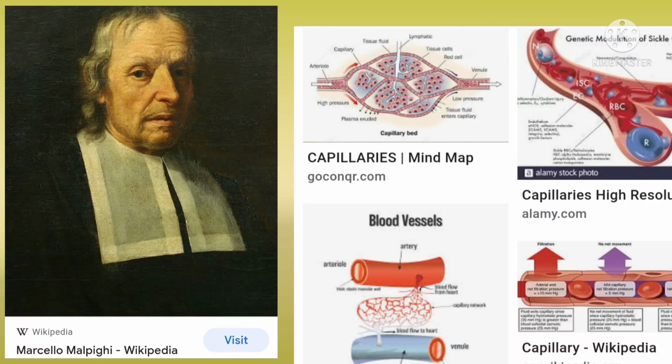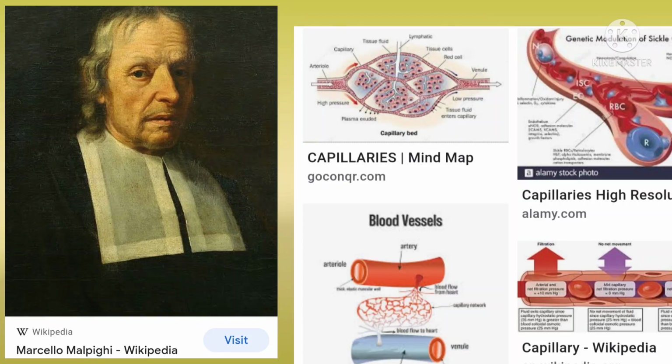The meaning of capillaris is hair, because they were as thin as the finest of hair. With the discovery of capillaries, the idea of the circulation of the blood was completed, and it has been accepted ever since.